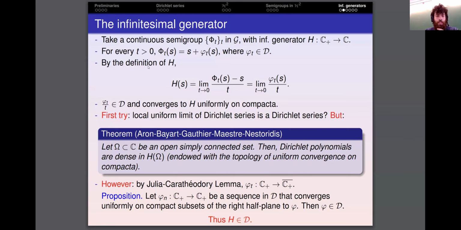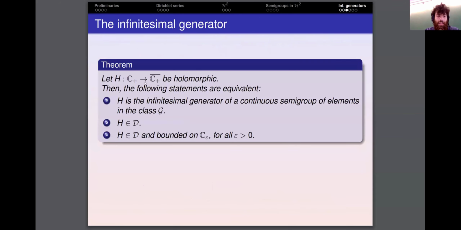What have we shown? We have shown that if we have a continuous semigroup in the class G, then its infinitesimal generator is necessarily a Dirichlet series. And this is in fact an equivalence. That is, if I consider a holomorphic function H from the right half plane into its closure, and I consider this function in this way in order to ensure that the resultant semigroup is going to be a continuous semigroup in the right half plane, what are the extra assumptions that H needs to satisfy in order to ensure that this continuous semigroup in the right half plane is in the class G?